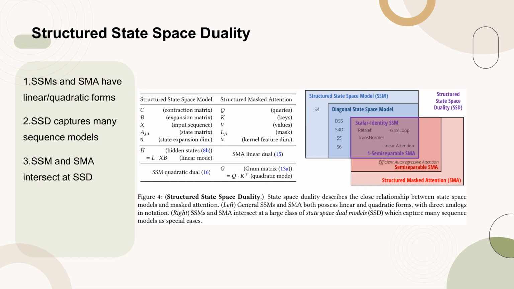Figure 4 illustrates the duality between structured state space models, SSMs, and structured masked attention, SMA. On the left, it shows that both SSMs and SMA have both linear and quadratic forms, with direct analogs in notation. On the right, it highlights that SSMs and SMA intersect at a large class of state space dual models, SSD, which encompass many sequence models as special cases. This duality is crucial for understanding the computational efficiency and expressive power of these models.